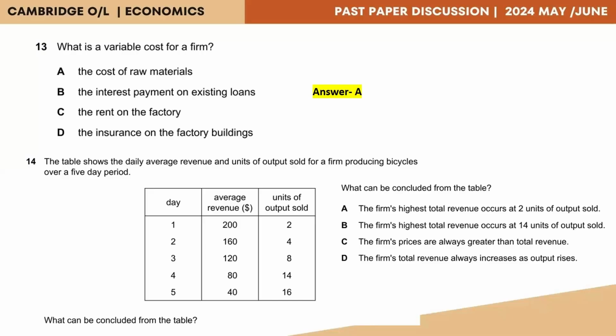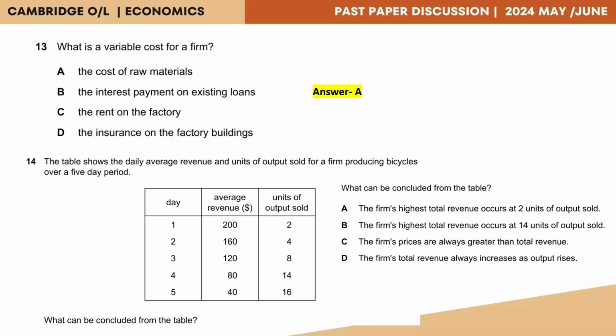So we have average revenue of 200, 160, 120, 80, 40. That is the selling price or the average revenue. Total revenue is obtained by multiplying the average revenue by the number of units. So therefore, you will never have prices greater than the total revenue because the total revenue will always be greater than the price. So option C is out.